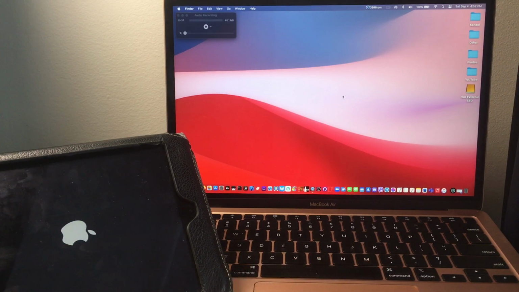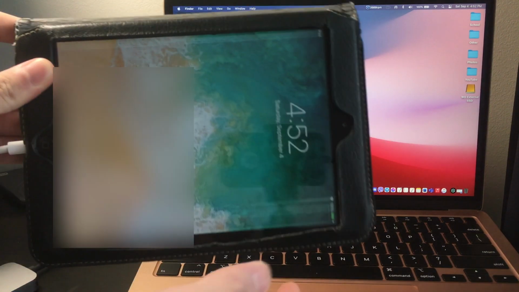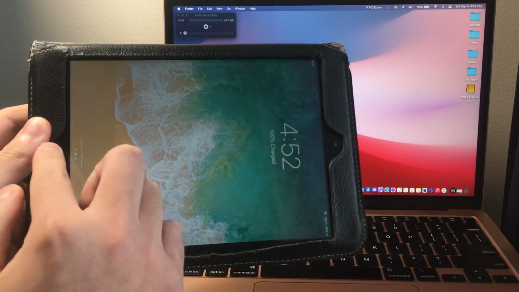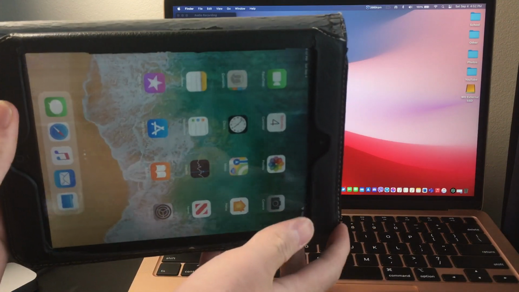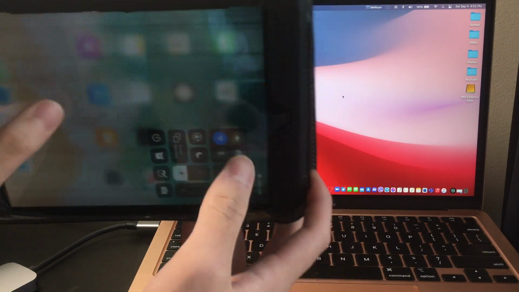Now let's just wait for the iPad to boot. Alright, so now the iPad has booted, as you can see, and we can unlock the iPad right here. Let's put it into landscape mode here.